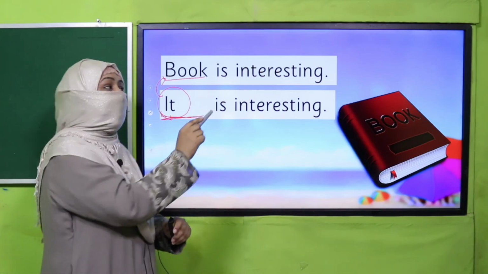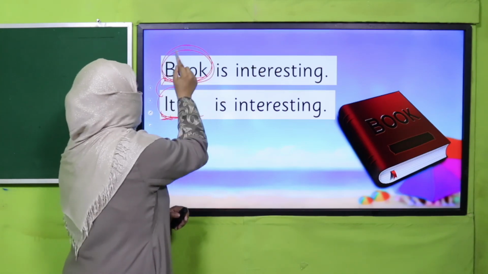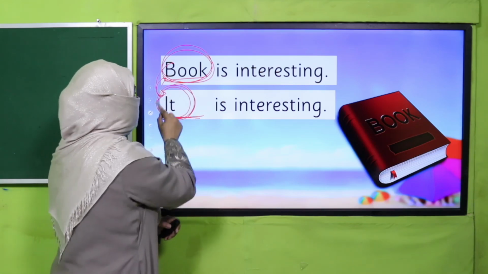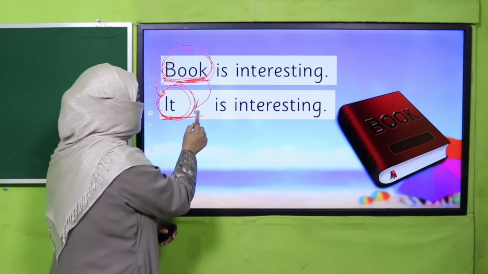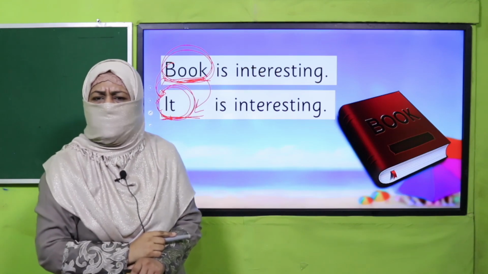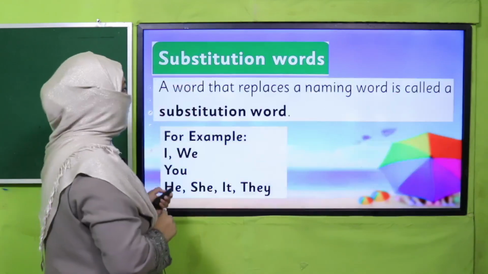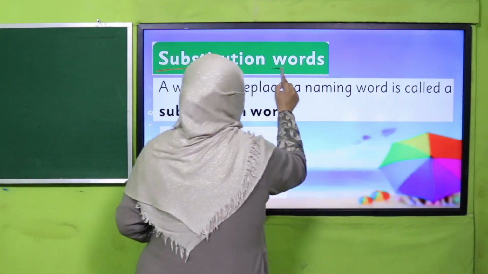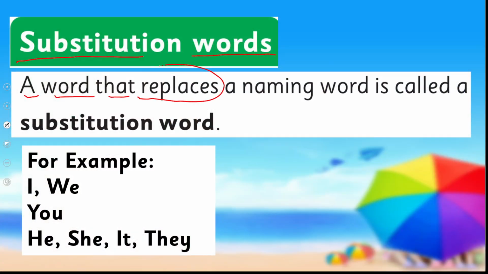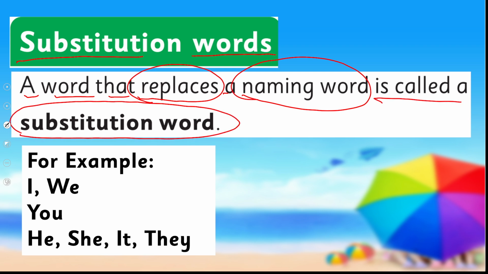Do you understand? This is how we replace a naming word with a substitution word, and the word we use in place of our naming word is a substitution word. Do you understand? All right. So let's see, what does your book say about it? Substitution words. A word that replaces a naming word is called a substitution word. And its examples are I, we, you, he, she, it, and they. Right? There are more examples of substitution words, but for your grade, for this lecture, we will just discuss these substitution words.